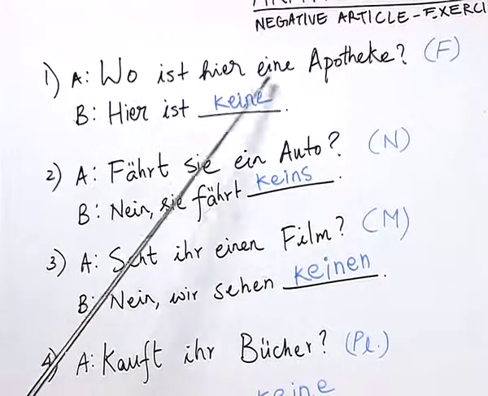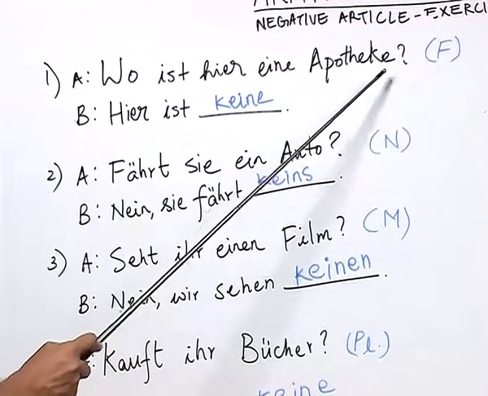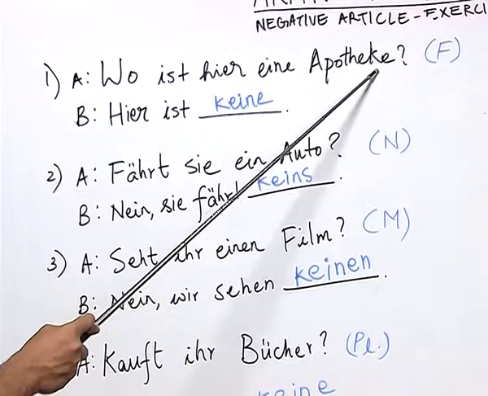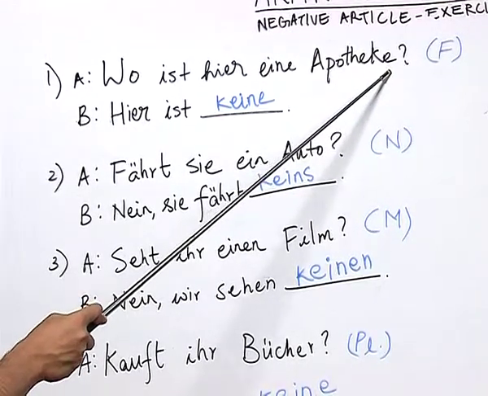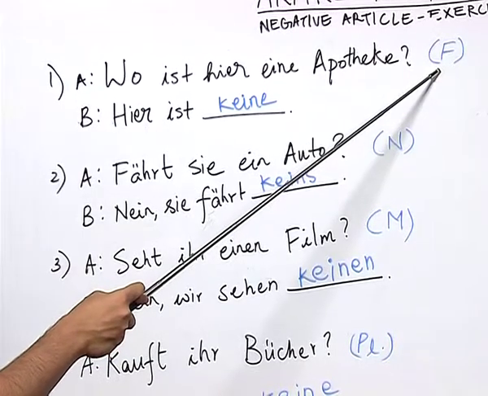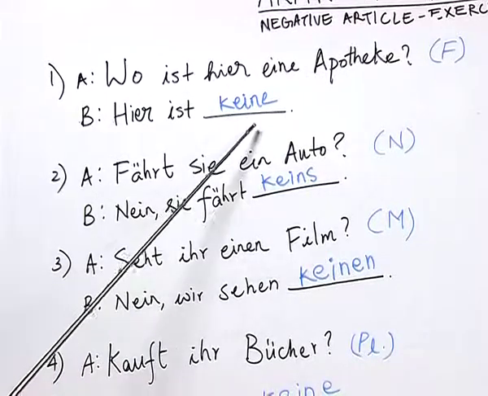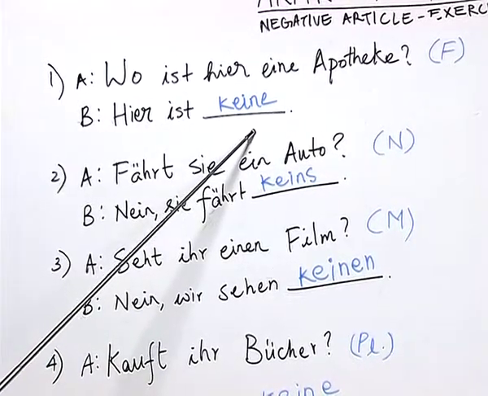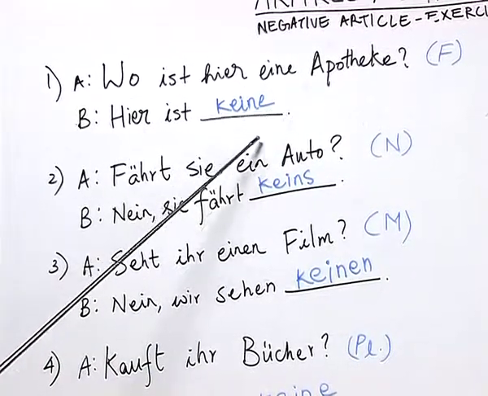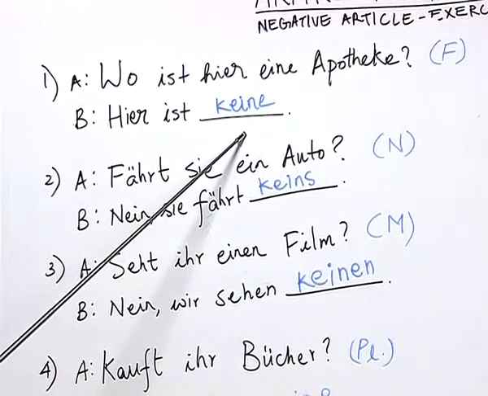Wo ist hier eine Apotheke? Apotheke means a pharmacy. Here our student correctly identified this noun as a feminine noun and wrote the letter F, which you know shows that the noun belongs to the feminine gender category. Our other student wrote the correct pronoun for this question, which is keine. Therefore, this answer is correct.